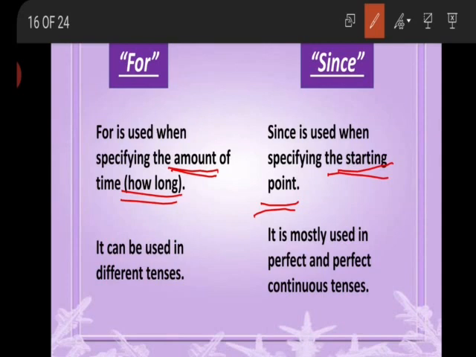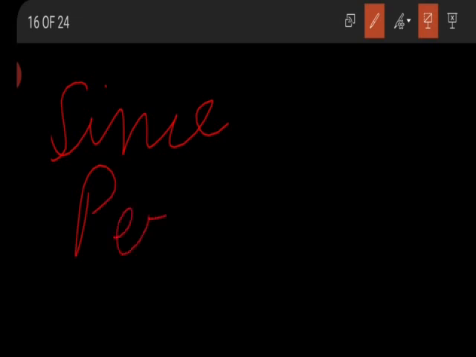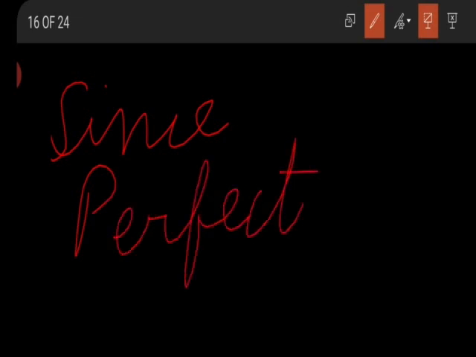For can be used in every sentence, meaning it can be used in different tenses, in perfect tenses or in present indefinite tense. But since is used in two types of sentences only, perfect and perfect continuous tenses. So keep this very clearly in your mind: since is only used in perfect tenses or perfect continuous tenses. Okay?